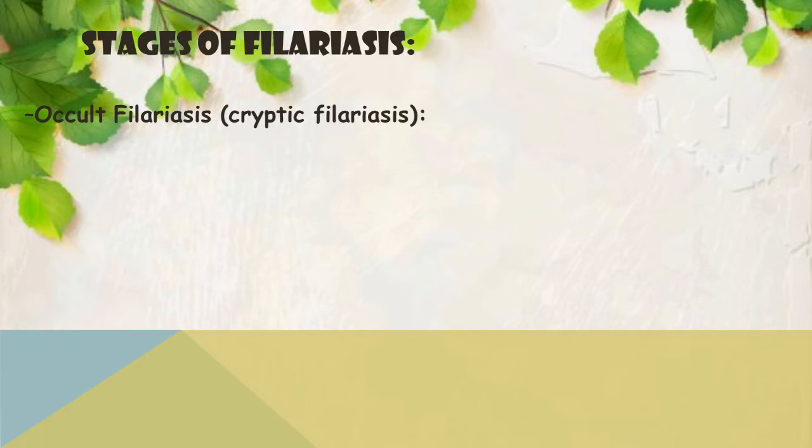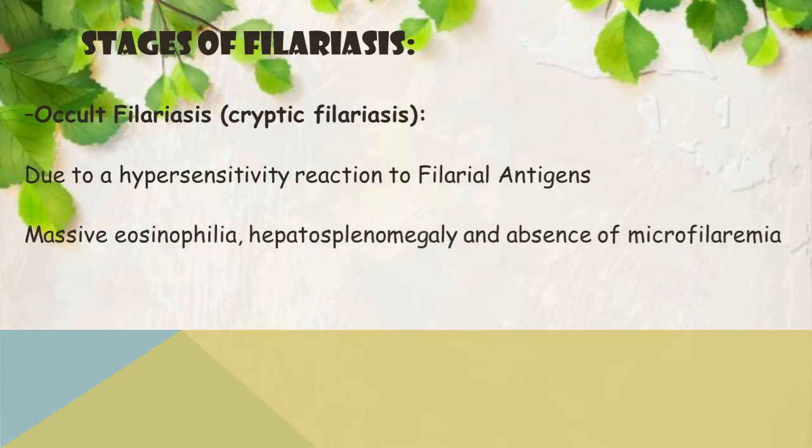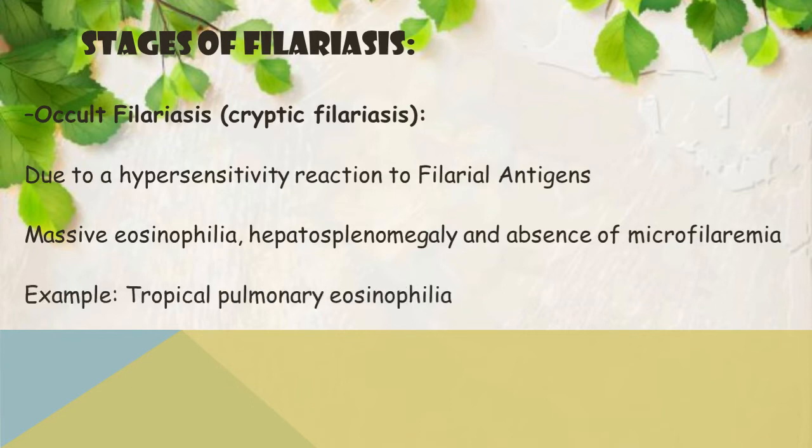Then occult filariasis or cryptic filariasis. This is mainly due to the hypersensitivity reaction to microfilarial antigens in our body. And here we can see massive eosinophilia, hepatosplenomegaly and absence of microfilaremia. So for example, one of the occult filariasis is tropical pulmonary eosinophilia.